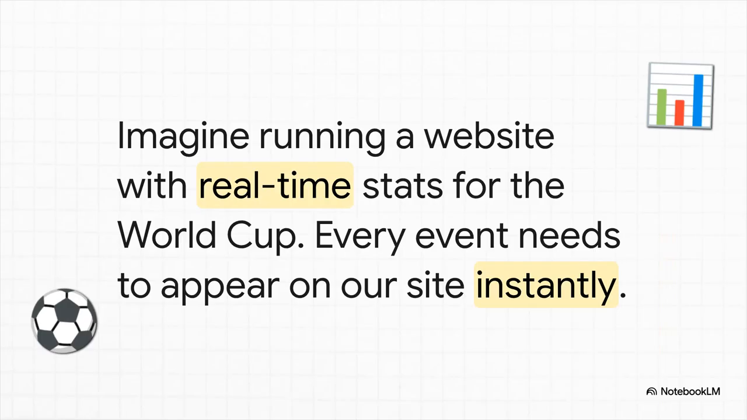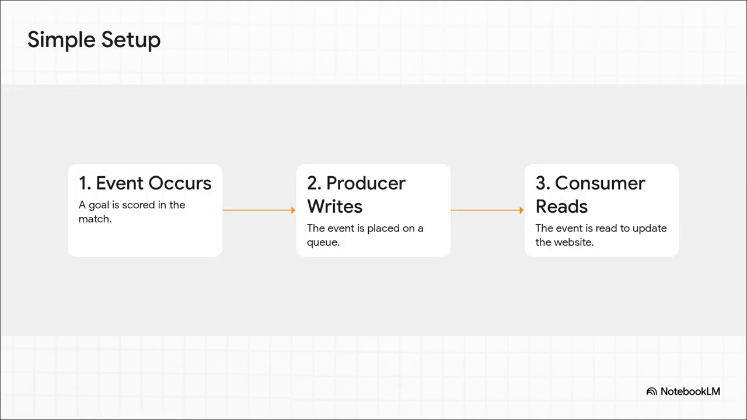All right, to really get a feel for Kafka, let's set a scene. Imagine we're running a website that gives you live, real-time stats for the biggest soccer match on the planet. You know, every single goal, every substitution, every yellow card. It all has to pop up on our site the second it happens. Now, for just one game, our setup is super simple, and hey, it works great. An event happens on the field, a server that we'll call a producer fires that event onto a message queue. Then another server, our consumer, grabs that event and immediately updates the website.